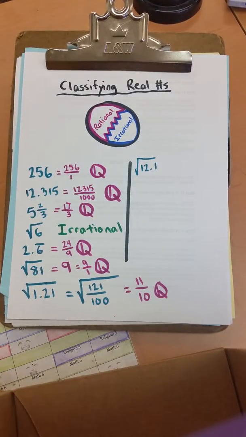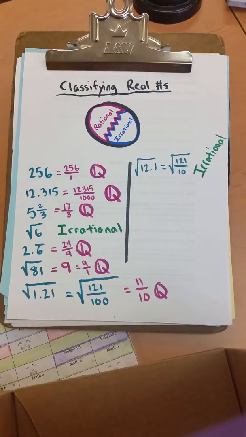What about the square root of 12.1? This is the same as the square root of 121 over 10. 10 is not a perfect square, so this will end up being irrational. What about the square root of 2/17? Neither 2 nor 17 are perfect squares, and they can't be reduced any further, so this must be irrational.